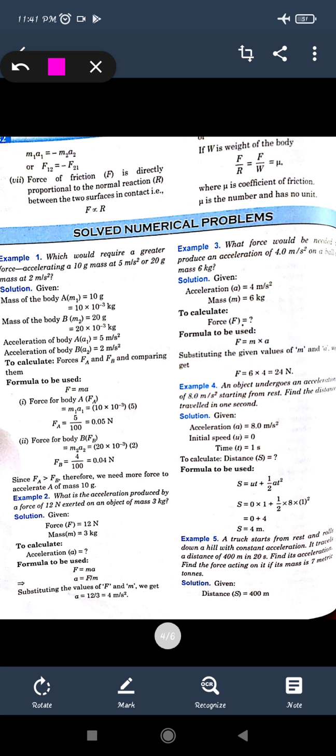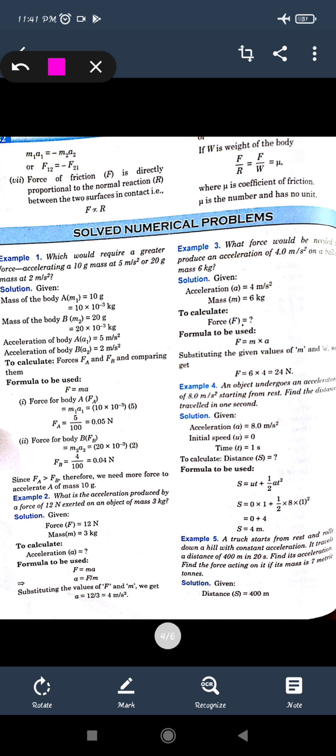Here mass is given as 10 grams, so it will be 10 divided by 1000, which becomes kg. The acceleration is given as 5, so cancelling, it will be 1 upon 20, which is 0.05 Newton. So force equals mass into acceleration, which is 0.05 Newton for the first case.